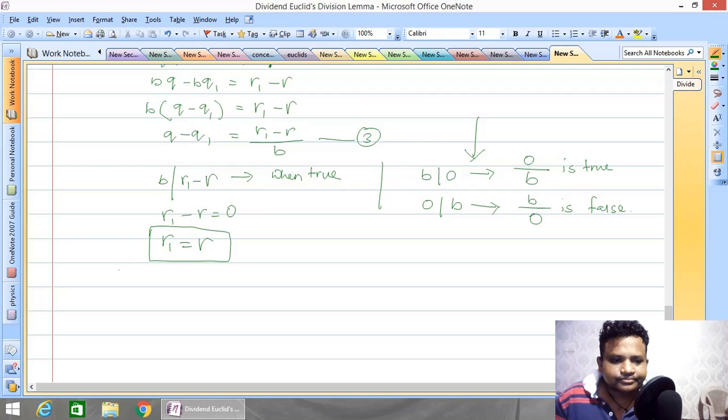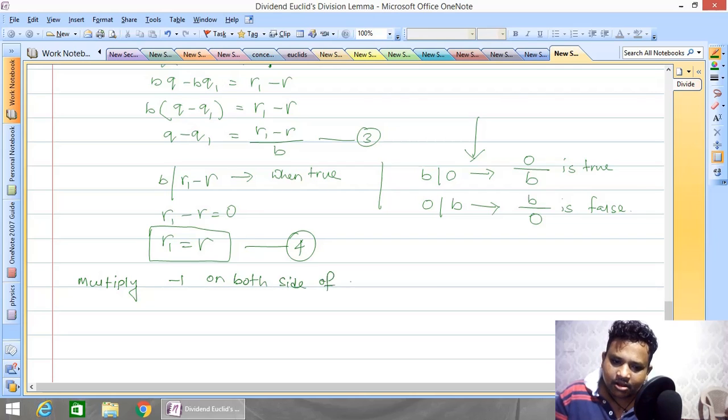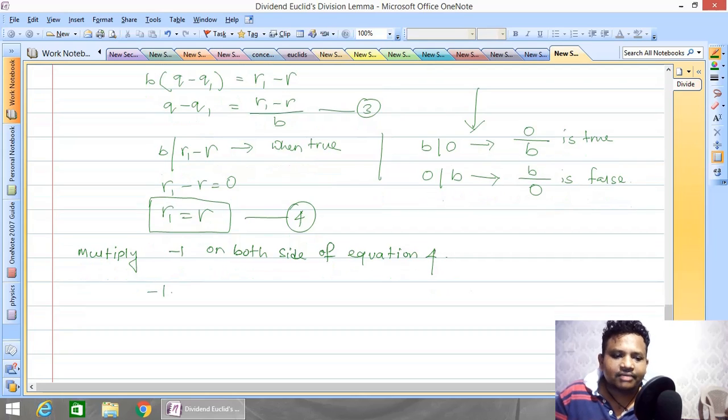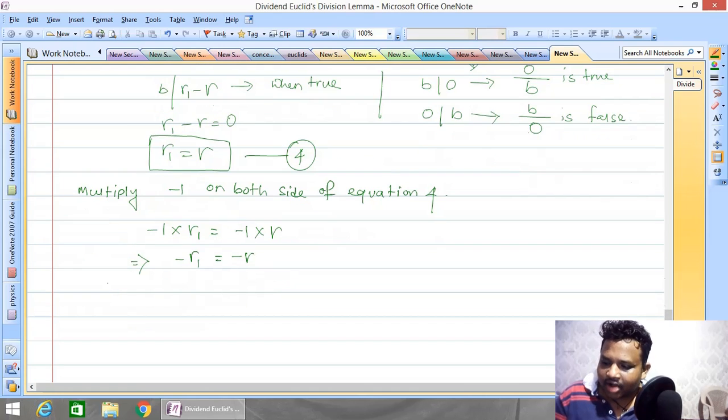Similarly, we prove for q1. Now to prove q1, we multiply by minus 1 on both sides of equation 4. If we multiply minus 1 on both sides, what happens? Minus 1 into r1 and minus 1 into r. So this implies minus r1 is equal to minus r. Now what will we do? We will add a on both sides. So if we add a, we get a minus r1 equals a minus r.